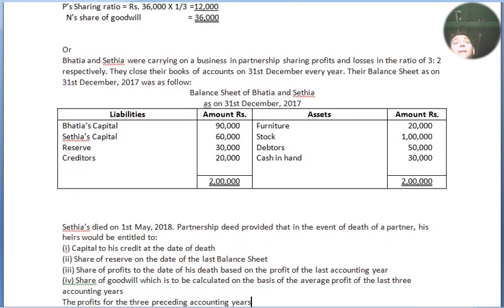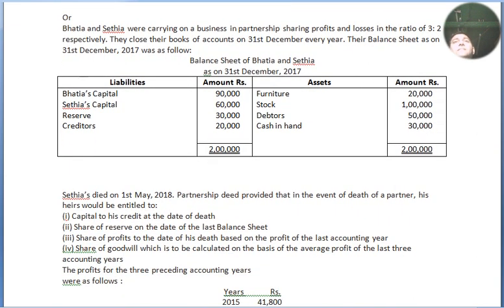This question is: Bhatia and Sethia were carrying on business in partnership, sharing profits and losses in the ratio of 3:2 respectively. They closed their books of accounts on 31st December every year. Their balance sheet as on 31st December 2017 was as follows. Bhatia's capital account 90,000, Sethia 60,000, reserve 30,000, creditors 20,000, altogether 2 lakh. On the asset side, furniture 20,000, stock 1 lakh, debtors 50,000, cash in hand 30,000, altogether 2 lakh, both sides tally.